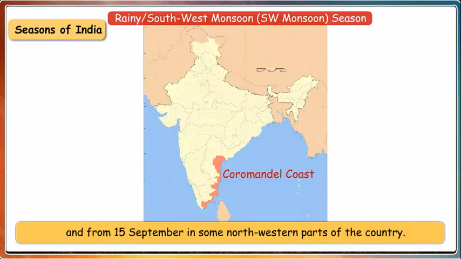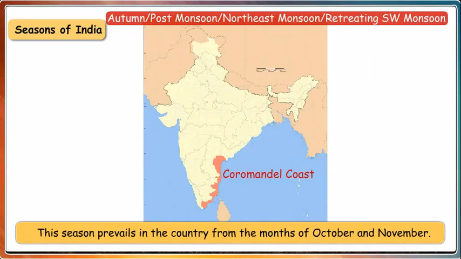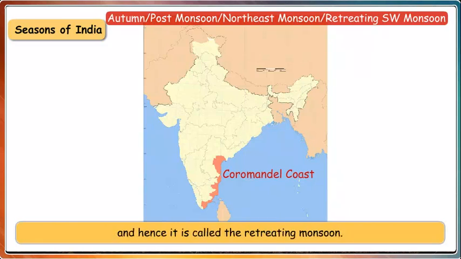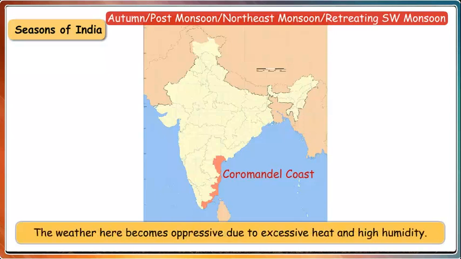the country. Autumn or post-monsoon or northeast monsoon or retreating southwest monsoon. This season prevails in the country from the month of October and November. During this season, the monsoon winds move from the mainland to Bay of Bengal and hence it is called the retreating monsoon. During this season, the southern parts of India receive rainfall. The weather here becomes oppressive due to excessive heat and high humidity.